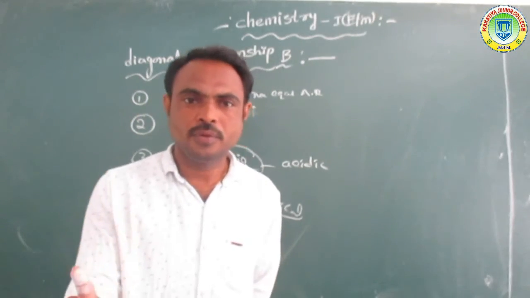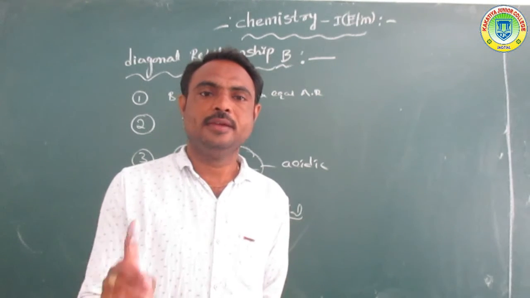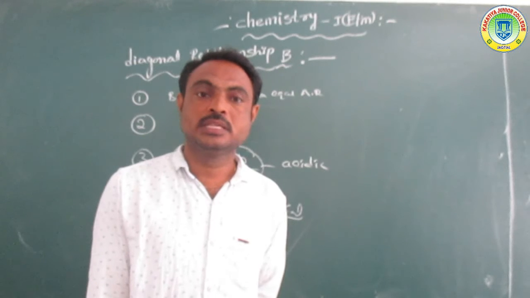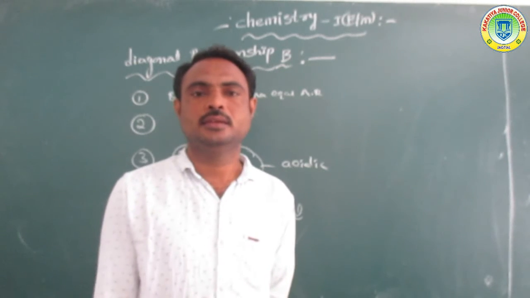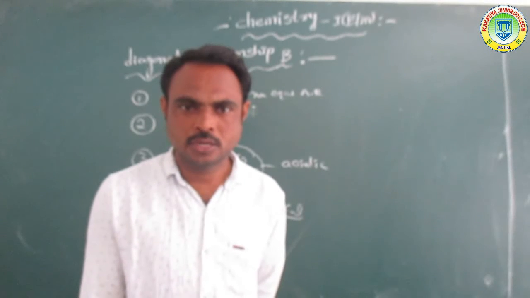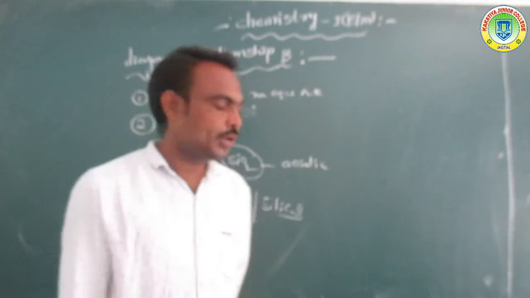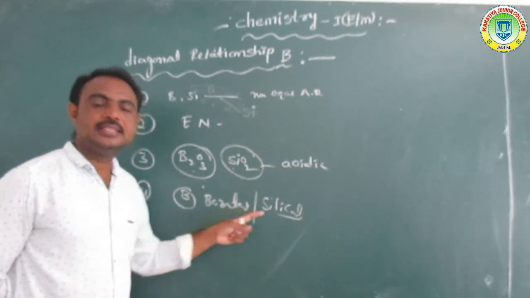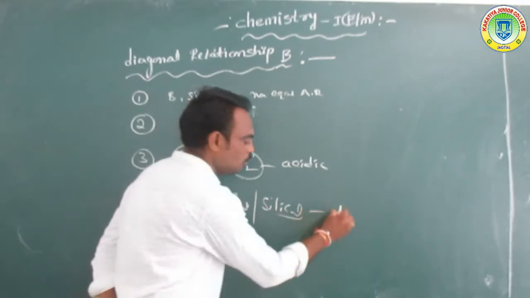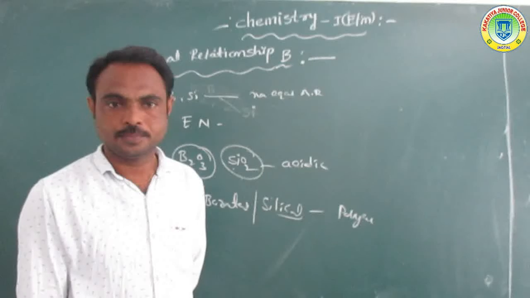Number of building materials like bricks, cement, granite, glass. So these are all silicate compounds. Borates and silicates give polyacid compounds or polymers.